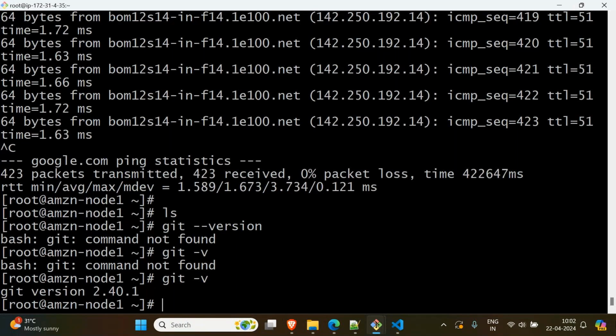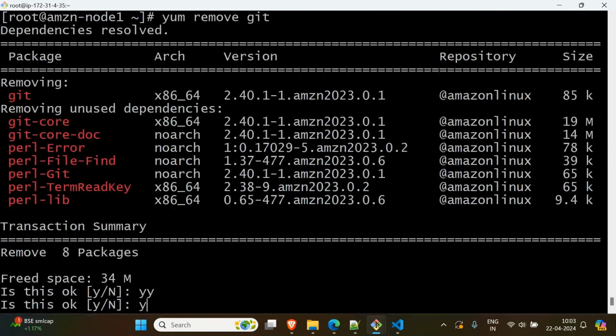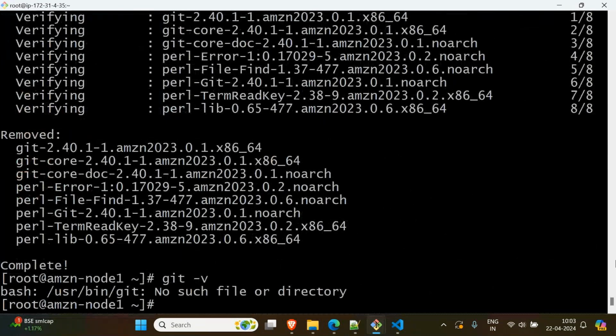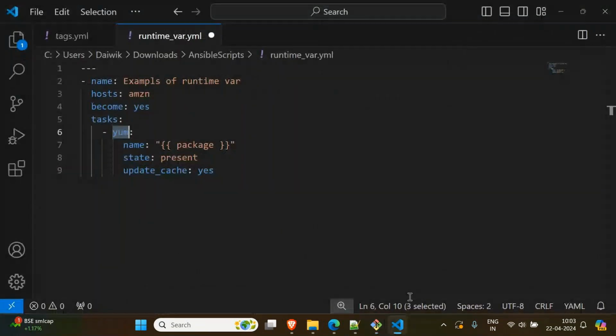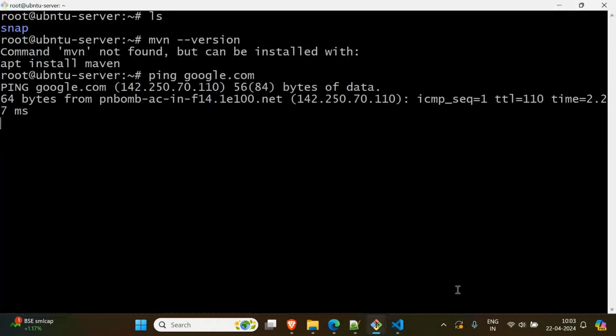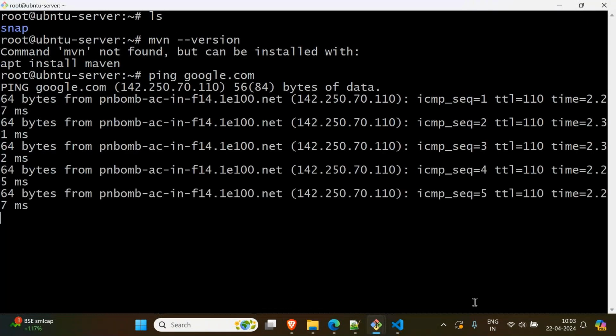I want to remove this. How to remove it? yum remove git. Yes. Git version? No, Git is not there. Okay. Let us learn a new topic, conditions. Then we come back. I will come back to this issue. We'll fix this issue after understanding conditions.